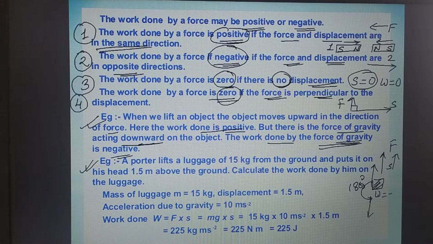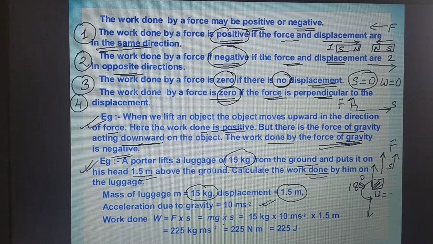One more example, a porter lifts a luggage of 15 kg from the ground and puts it on his head 1.5 meter above the ground. Calculate the work done by him on the luggage. So in this question, mass of the luggage is 15 kg, displacement is 1.5 meter, acceleration due to gravity is 9.8, that could be rounded off to 10 meter per second square.